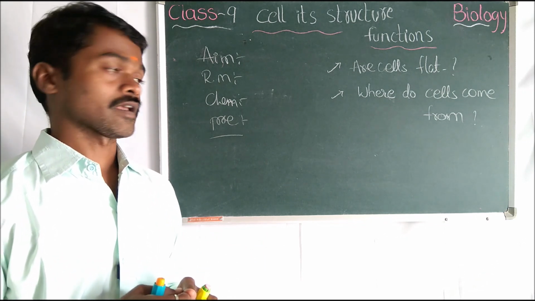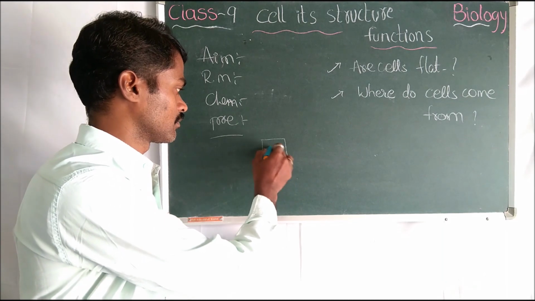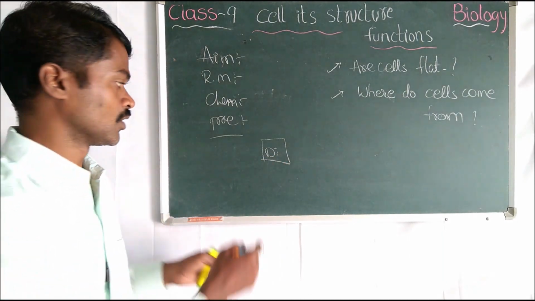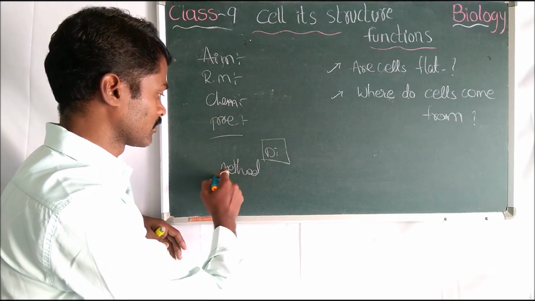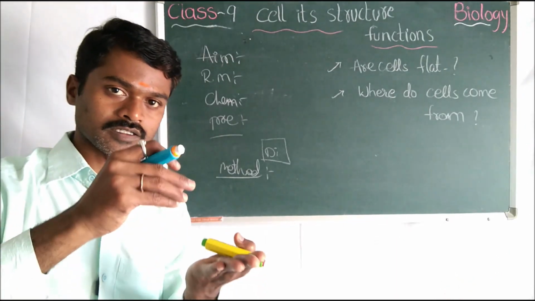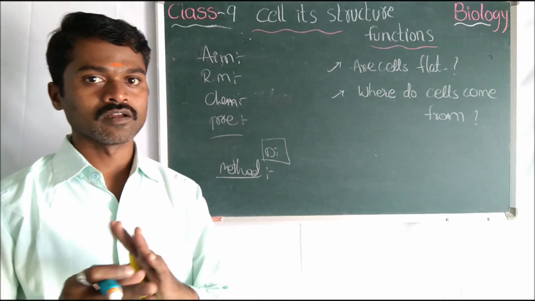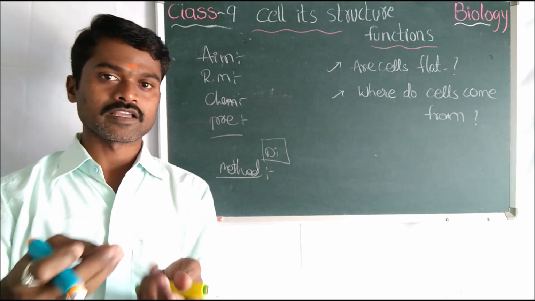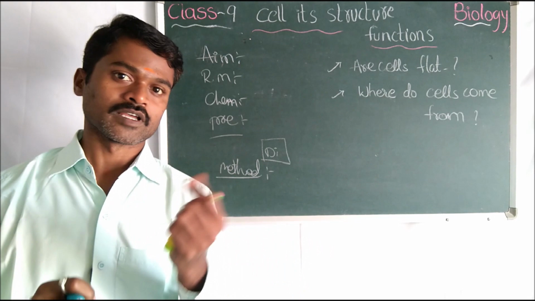Now come to the diagram: mitochondria diagram, a segment of the mitochondria. The next one is the method. Collect the tissue, prepare the Janus green B solution using Janus green B and water, and keep the tissue in the solution for some time. Next, take it on a slide with a cover slip, add water, mount, and observe with the help of the microscope.